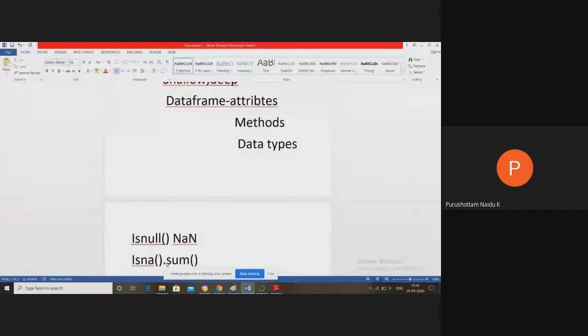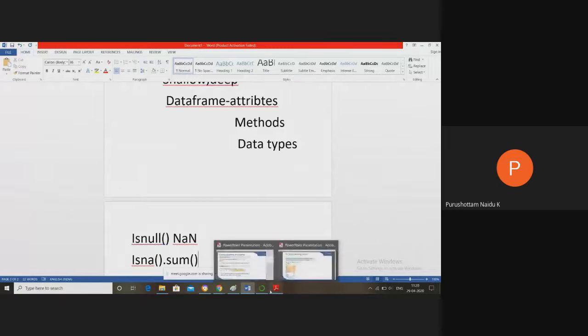It returns a Boolean value, and isnull dot sum shows how many NaN values are contained in a particular column. For example, cars underscore data of doors dot isna dot sum displays the total number of missing values in the doors column, or any particular column.